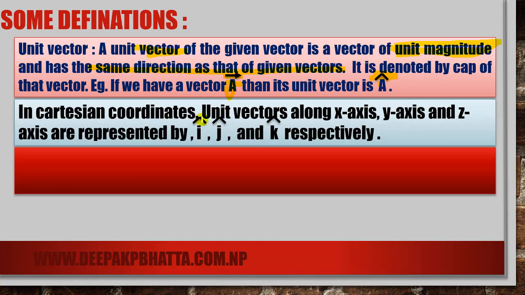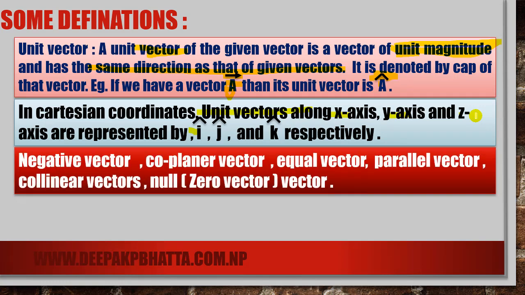In Cartesian coordinates, meaning x-axis, y-axis and z-axis, the unit vectors along these axes are i cap, j cap and k cap respectively. It means i cap is the unit vector along the x-axis, j cap is the unit vector along the y-axis, and k cap is the unit vector along the z-axis. Okay, these are the three Cartesian unit vectors. Now, some of the terms here I have just discussed. I haven't written their definitions here. You just see here and memorize.